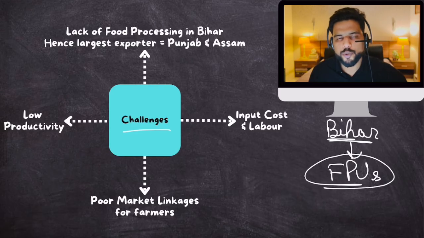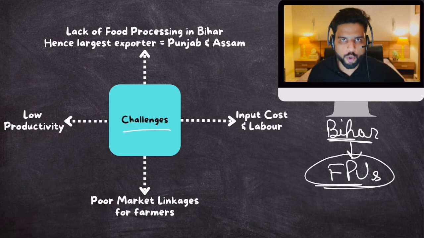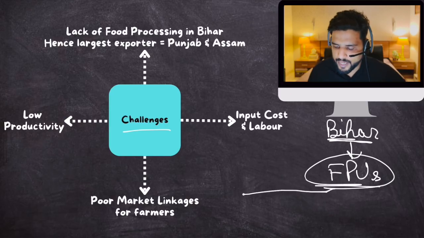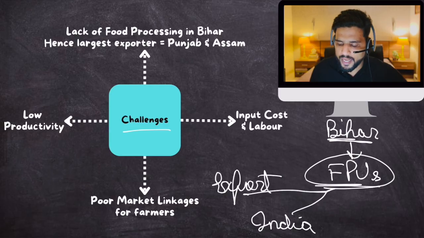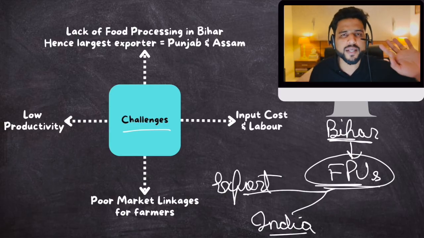These food processing units process it, add ingredients, add preservatives, do proper processing, package it in good packaging, and then sell it in India, as well as export it.